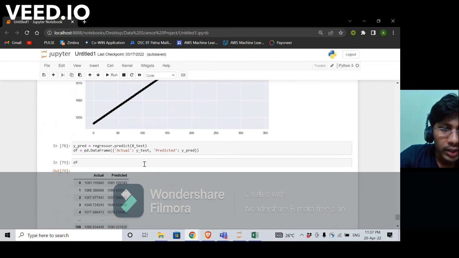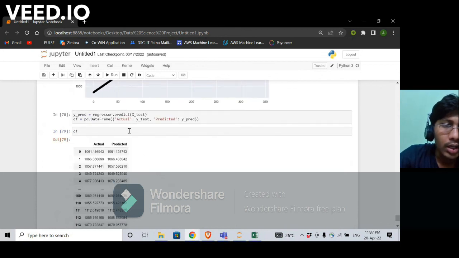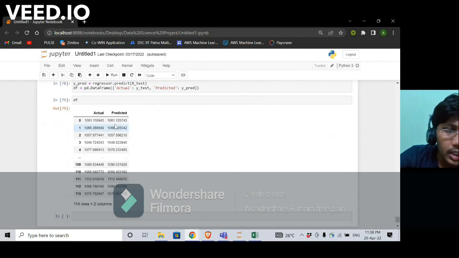And using this, we made a table of the actual net asset value of the mutual fund and the net asset value of the mutual fund predicted by us. As we can see in this table clearly, our predicted value is very close to the actual value for all the entries. So therefore, our model was successfully made to predict the net asset value for future dates.